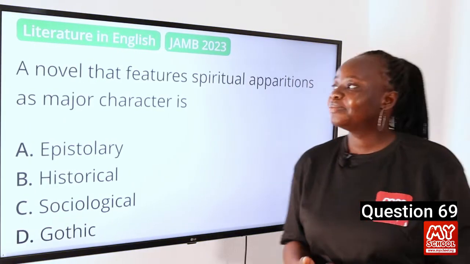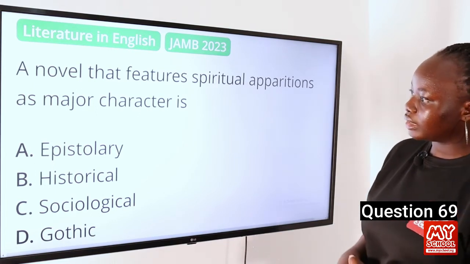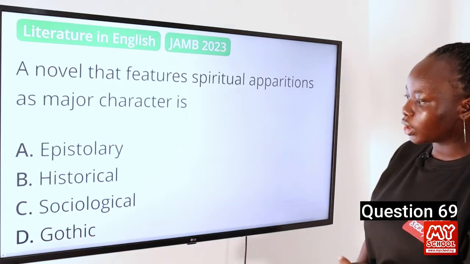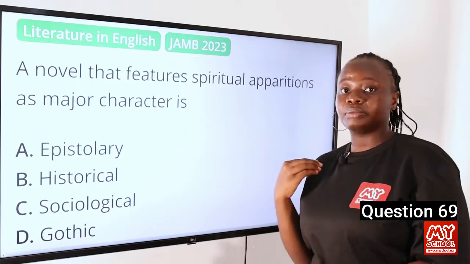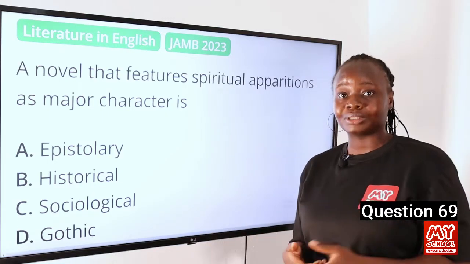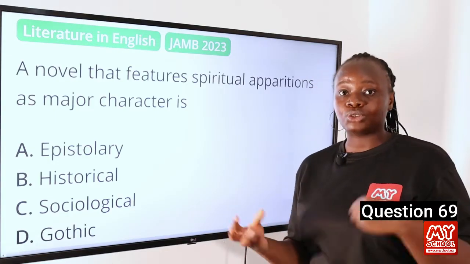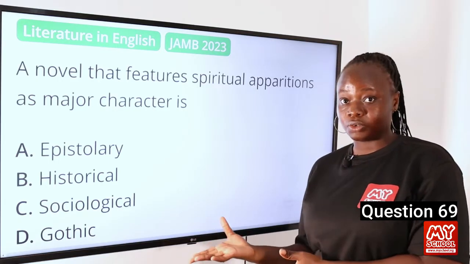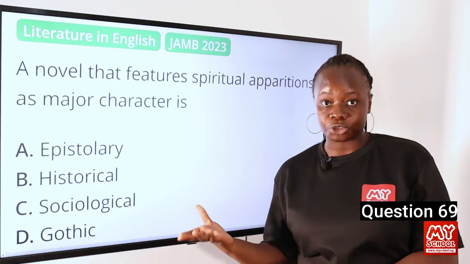Question 69. A novel that features spiritual apparitions as major character is dash. A. Epistolary, B. Historical, C. Sociological, and D. Gothic. The answer to this question is Gothic. Gothic is a type of novel that features spiritual apparitions such as ghosts, spirits, vampires, etc. All of these add to the dramatic nature of that literary work. An example of a Gothic novel is Wuthering Heights by Emily Bronte and The Castle of Otranto.